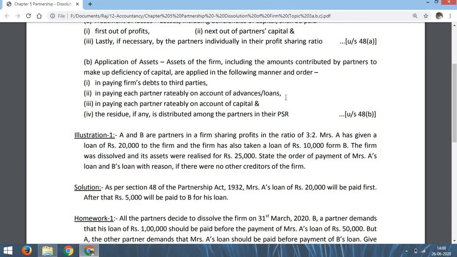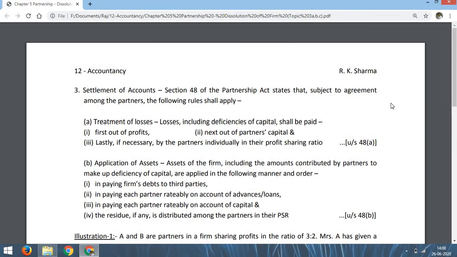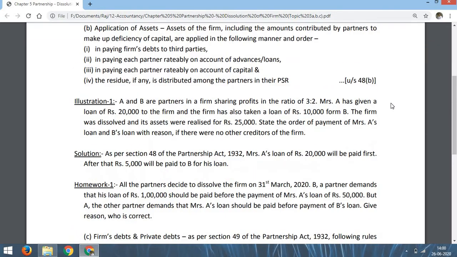Third, in paying each partner ratably on account of capital. After paying the loans or advances to partners, the firm has to settle the accounts of partners, and that is also ratably. Here the word ratably is important. Ratably means according to rate, that means according to the ratio. And last, if residue is there, that is to be distributed among the partners in their PSR. PSR stands for profit sharing ratio. This is given in section 48 subsection B. So, these are the 2 things in point number 3, settlement of accounts. That means how do we settle the accounts of partners.